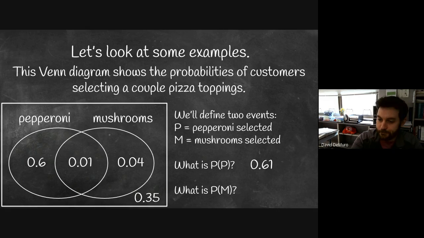What's the probability to get mushrooms? Well, that would be 0.01 plus 0.04, which would be 0.05. 5% of people get mushrooms on their pizza, and 61% of people get pepperoni on their pizza.